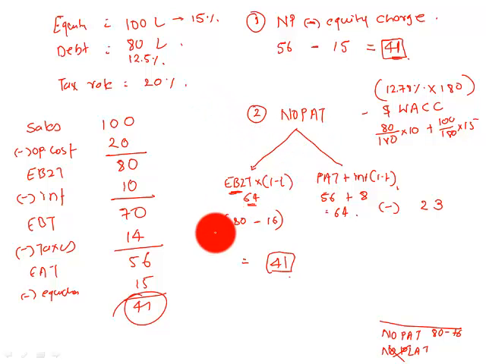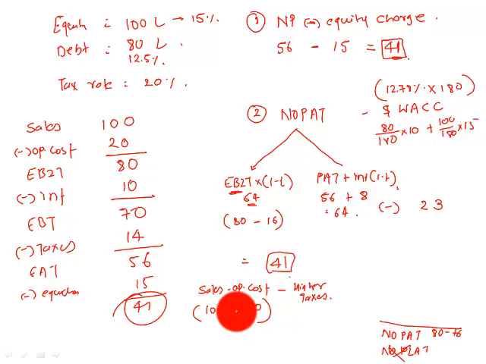We started with EBIT. So how did we get EBIT? Sales minus operating cost was EBIT. From EBIT, we reduced higher taxes than we have actually paid. Let's see how. Sales was 100, operating cost was 20. So we get EBIT of 80 here. Now the amount of taxes that we have paid is 14. But here we have reduced taxes of how much? 16. So we have reduced 2 worth of extra taxes.